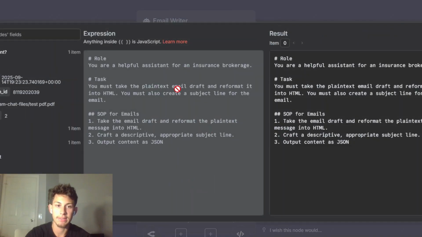And then this is the system message. We give it a role. The task is just to take this plain text email and turn it into HTML. And then I give it a standard operating procedure, step by step. Do this, do this, do this. Cool.